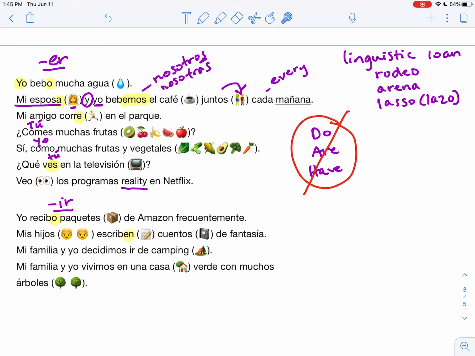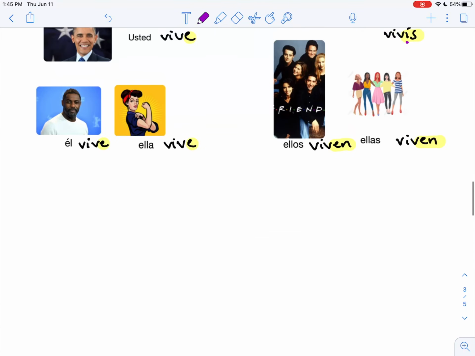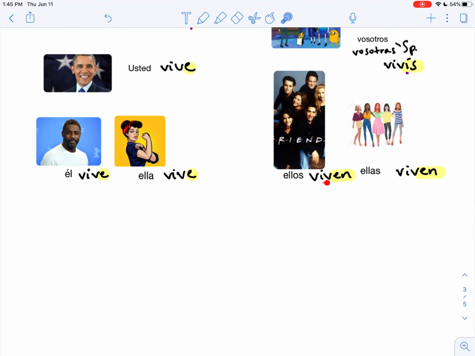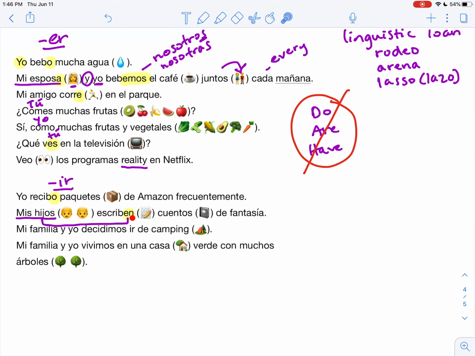Son mis hijos, aquí un hijo, dos hijos. Mis hijos escriben. So when you have your subject, mis hijos, your verb needs to match. Escriben. So we see escriben is the form for ellos. Mis hijos escriben cuentos, stories, cuentos de fantasía.